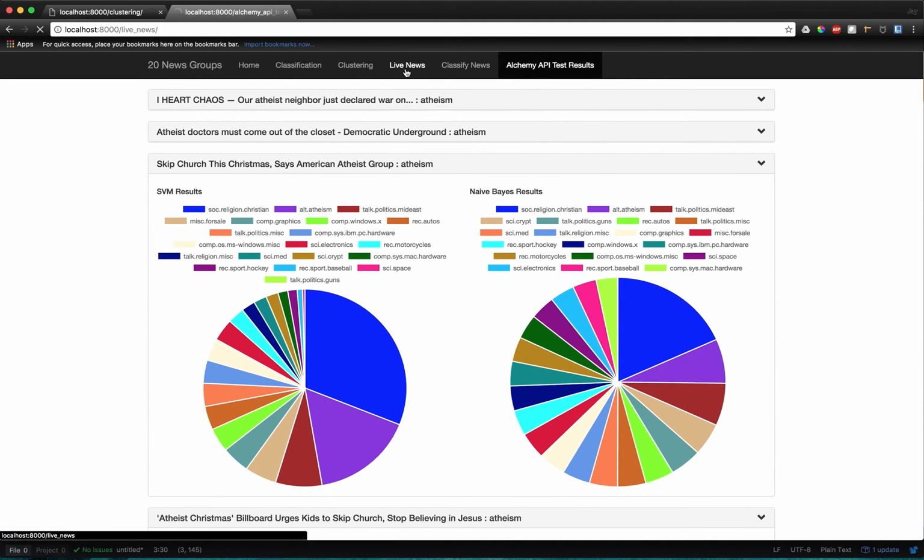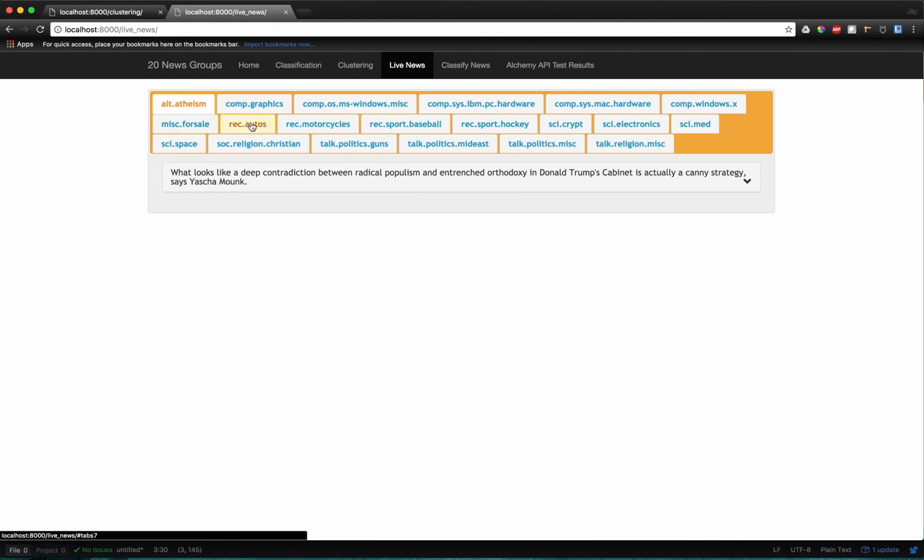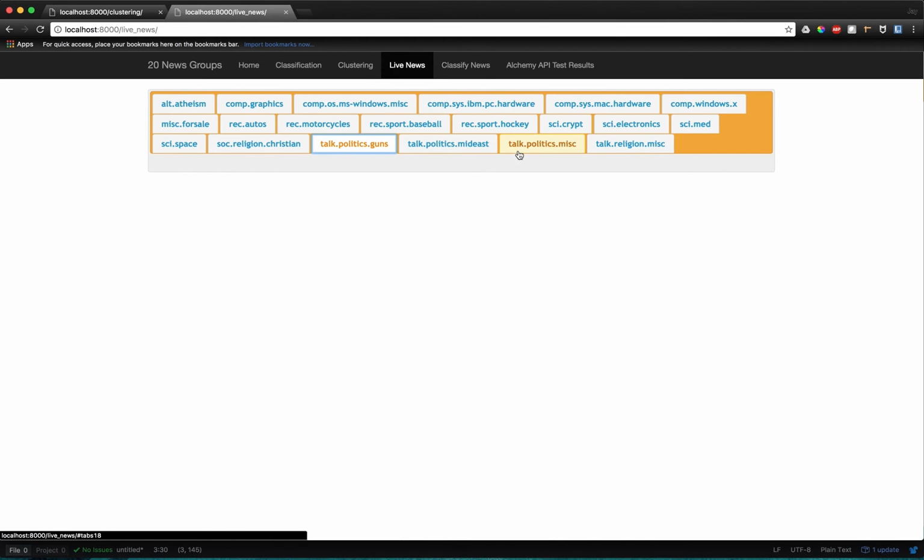One of the most important parts of this project was classifying live news, and giving the user an opportunity to see all the categories in an organized way. So we have tabs for each category, and each category has some news, and this news is real time.